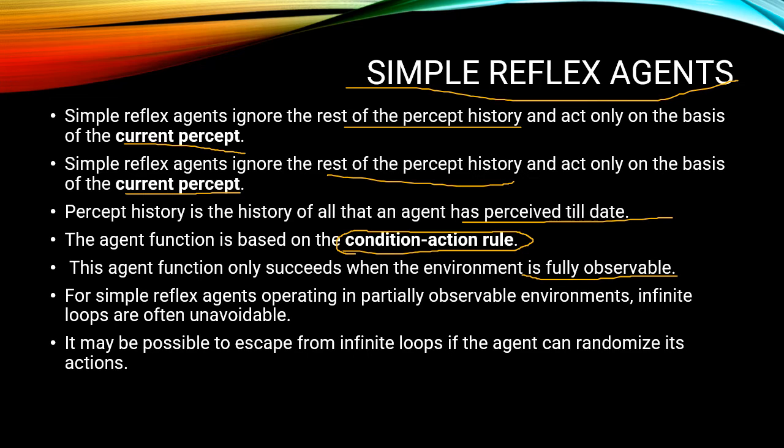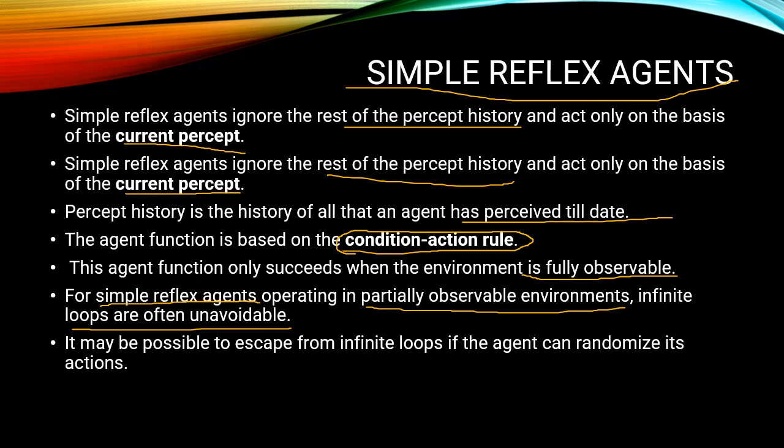We already covered in the last two sessions what an observable environment is, what a fully observable environment is, and what a partially observable environment is. For example, for a simple reflex agent operating in a partially observable environment, infinite loops are often unavoidable.